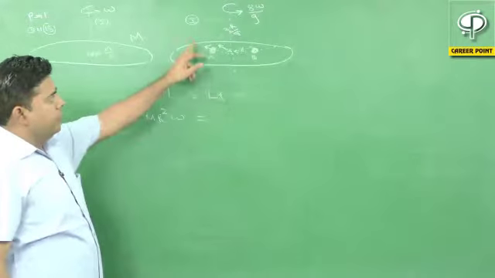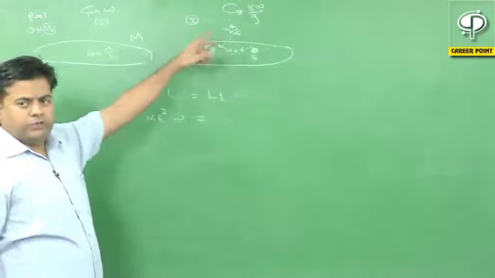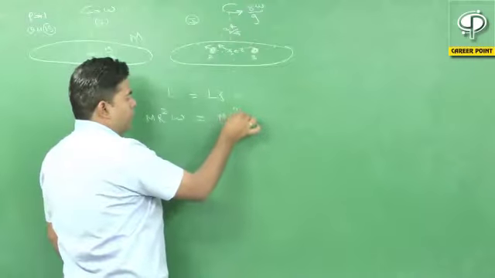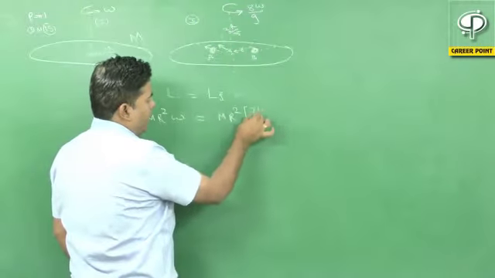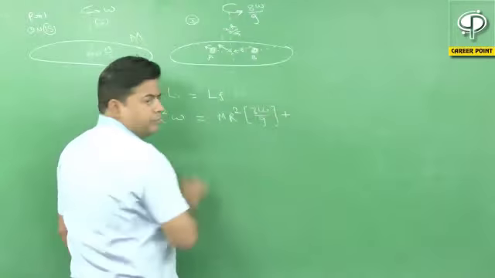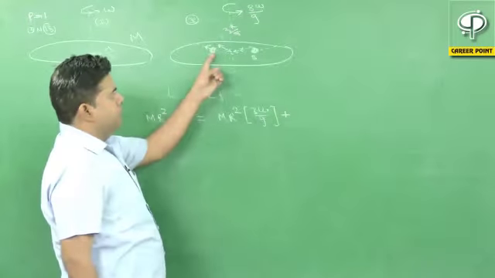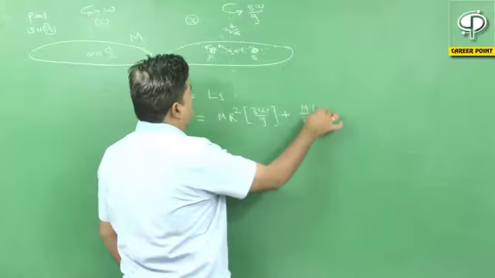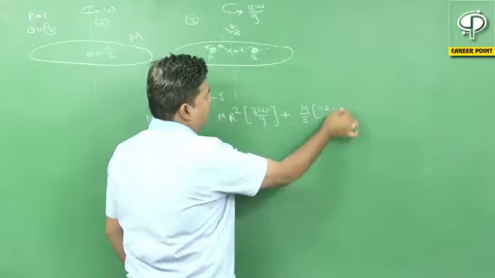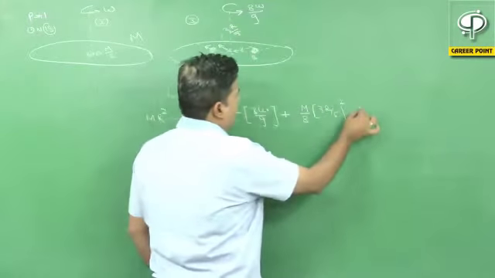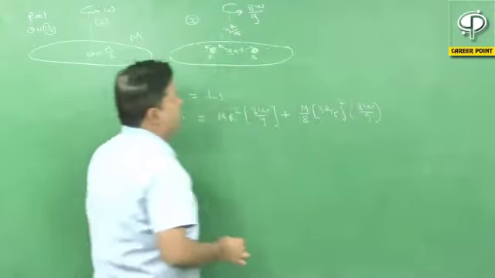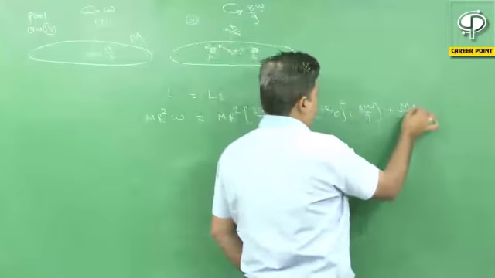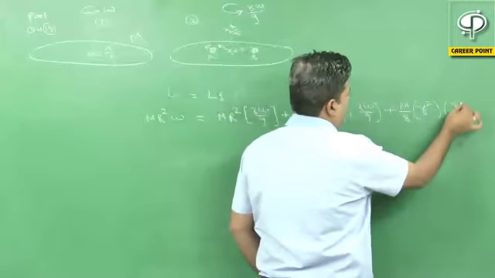Now in this case, first we consider the angular velocity of the system, 8 omega by 9. For the ring, M r square into 8 omega by 9, plus for this particle, whose mass is m by 8, m by 8 into 3r by 5 whole square into 8 omega by 9. And for particle B, m by 8 into r square into 8 omega by 9.